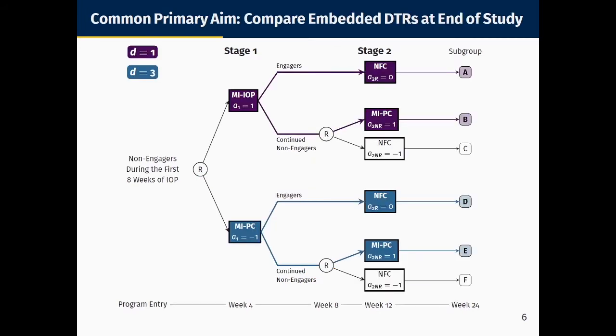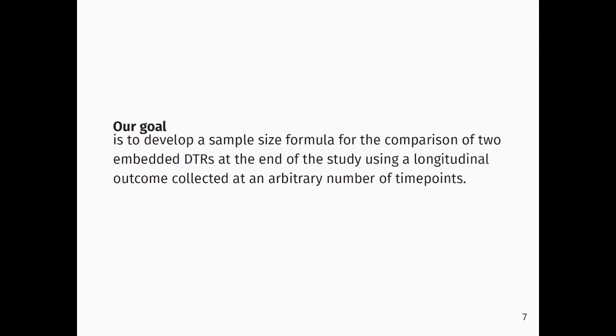So a common primary aim in a SMART is to compare two of those embedded dynamic treatment regimens at the end of the study. So here we're going to compare subgroups A and B with individuals who ended up in subgroups D and E at week 24 of the trial. So our goal for this work is to develop a sample size formula for the comparison of two embedded DTRs at the end of a study using a longitudinal outcome that is collected at an arbitrary number of time points.